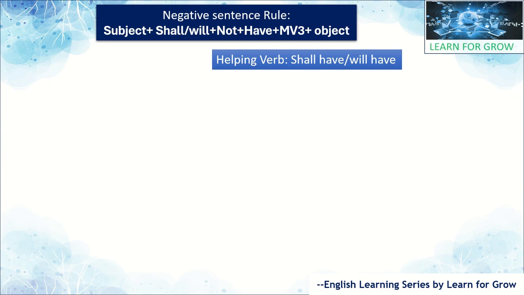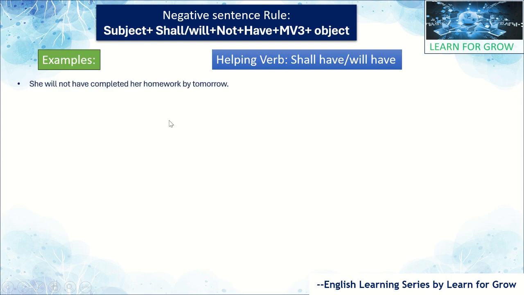Shall have or will have, we already know, these are the helping verbs. Let's have an example. She will not have completed her homework by tomorrow. See here, as I already discussed in the previous video also, she is the subject, will is the auxiliary verb, helping verb, not is the negation, have completed is the third form, her homework by tomorrow, right? This is the only thing we need to remember, that we need to add not in between will have or shall have, because this is the negative sentence, as we know.